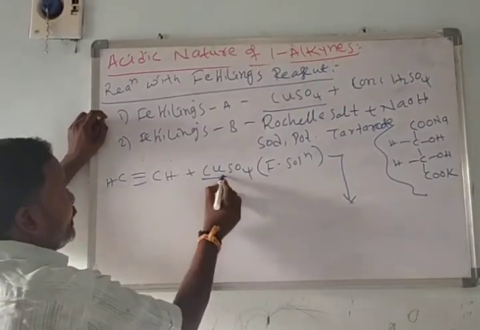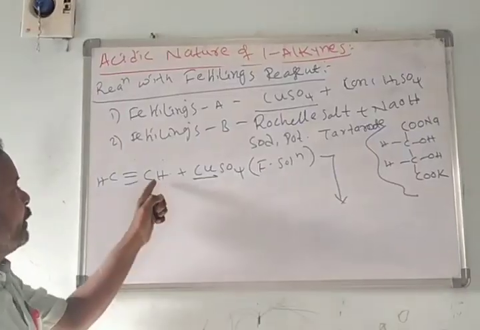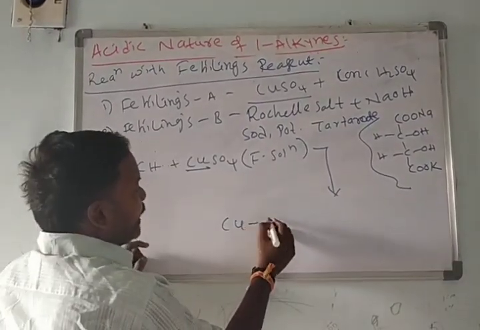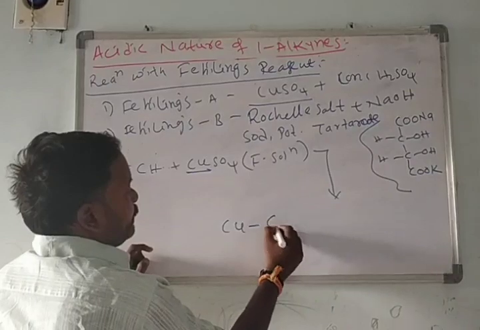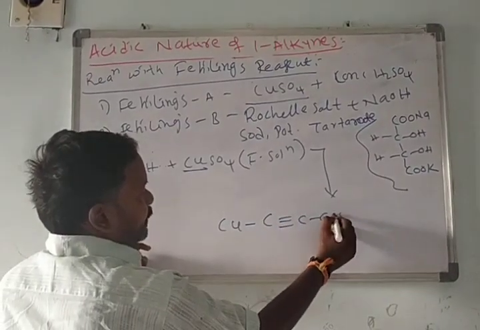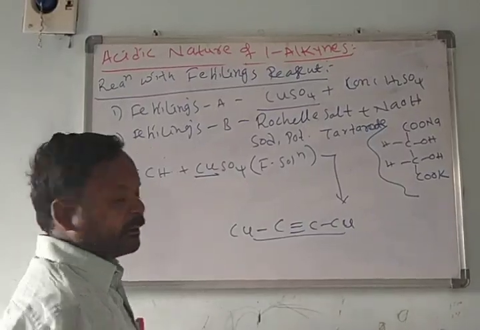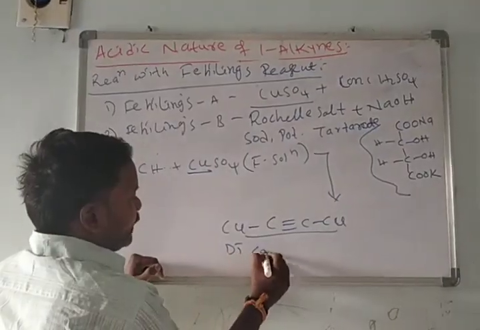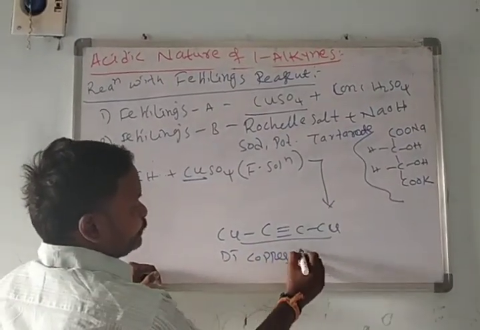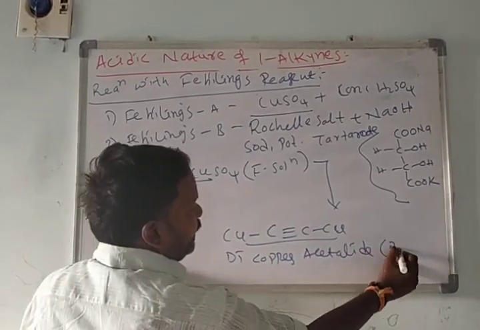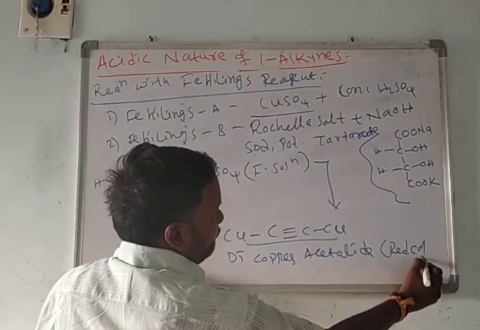What happened? The Cu replaces hydrogen and we get dicopper acetylide, Cu–C≡C–Cu. This dicopper acetylide is a red color precipitate.